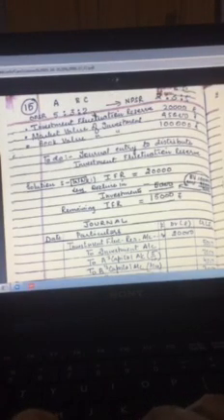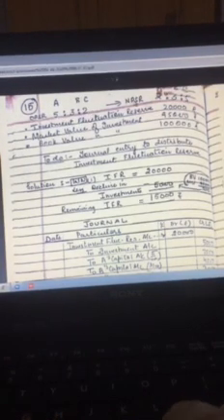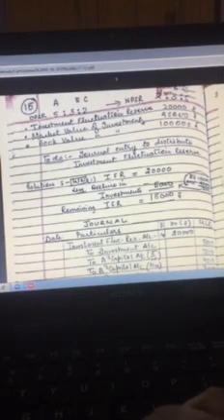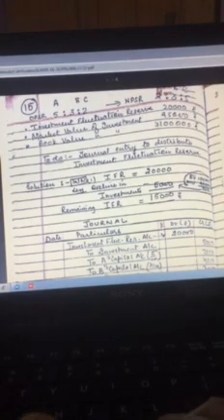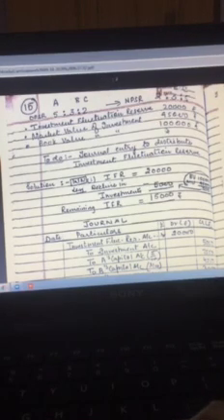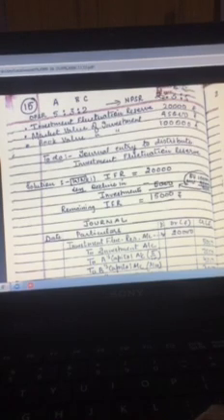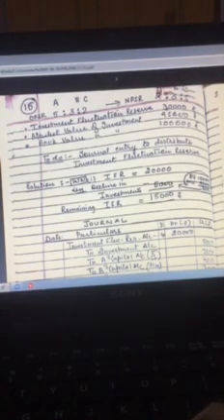What else is given to you? You are given a reserve of 20,000. Then the market value of investment is 95,000, whereas the book value is 1 lakh. The book value, market value and reserve, three inputs are given to you in the form of information.